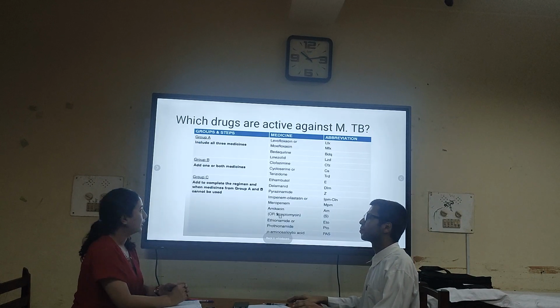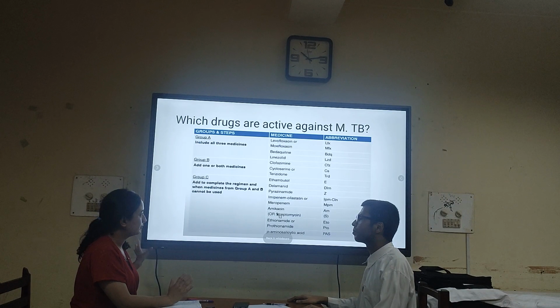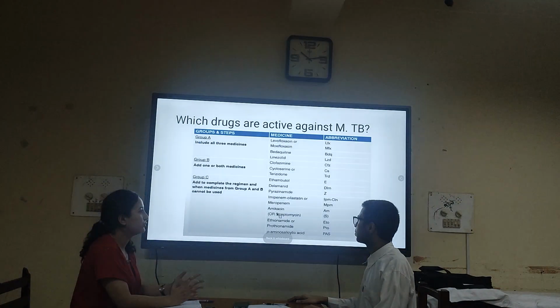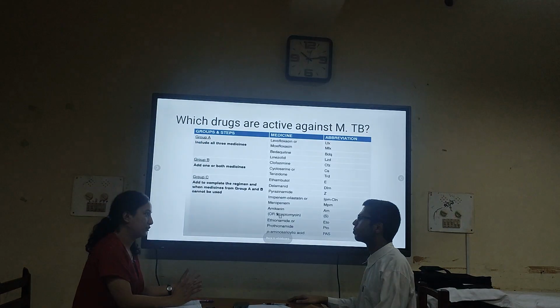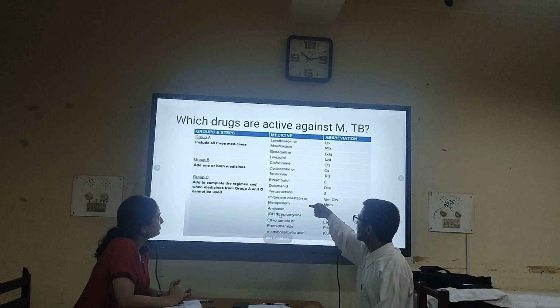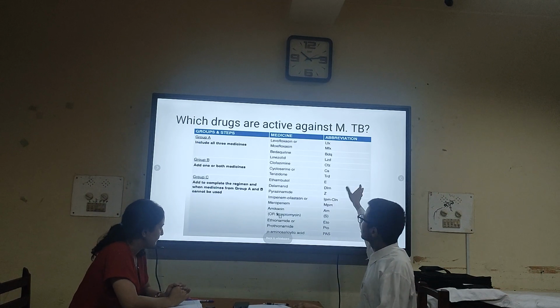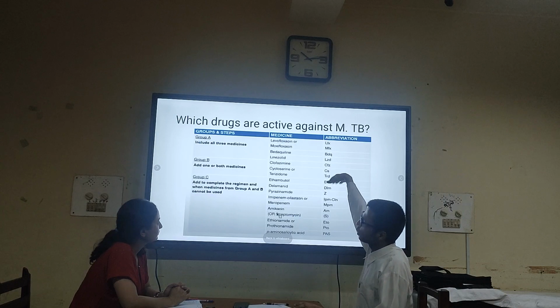Yes, so injectable medications have been removed. Basically, we need to understand that they have tried to remove the injectable medication from the regimen, right? Yes, initially they tried to remove it.